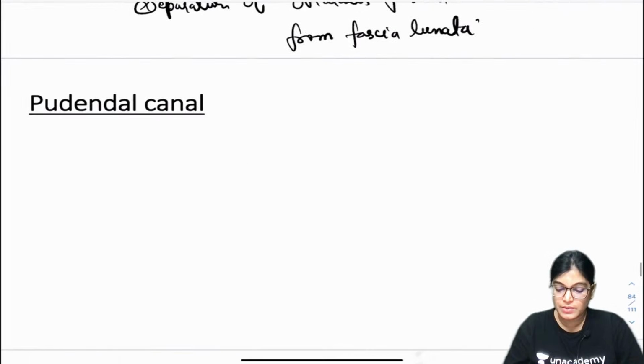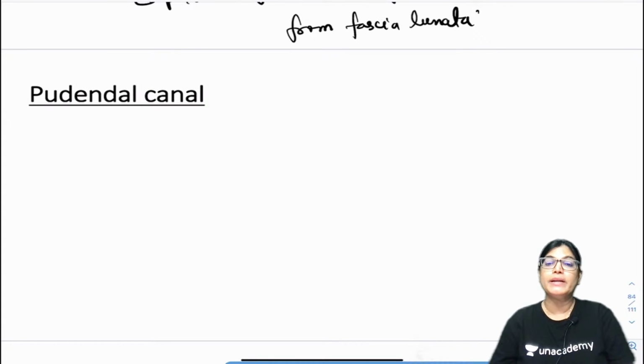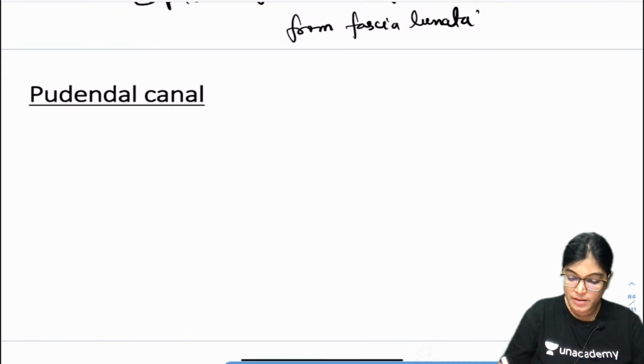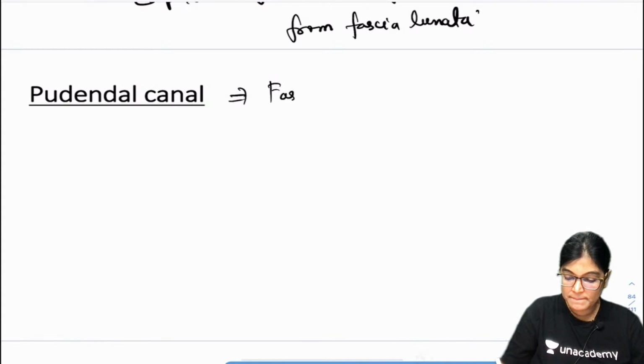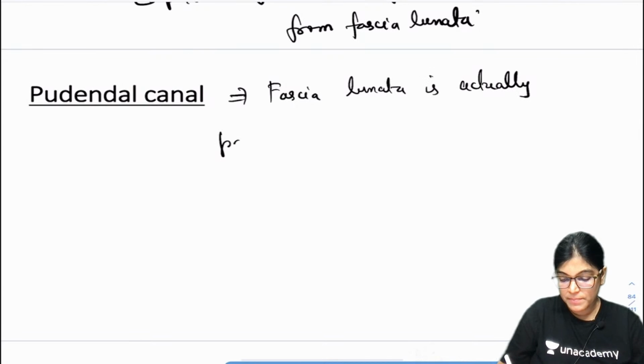The next point is that you should also know about fascia lunata. So what is fascia lunata? Fascia lunata is a part of the obturator fascia only. So write down: fascia lunata is actually part of the obturator fascia.